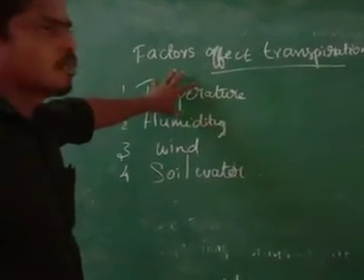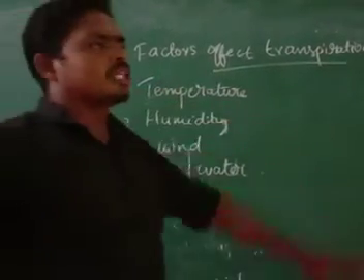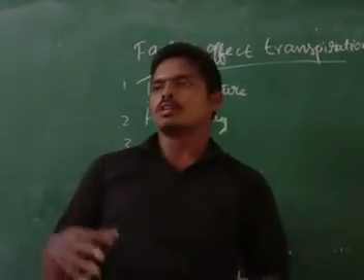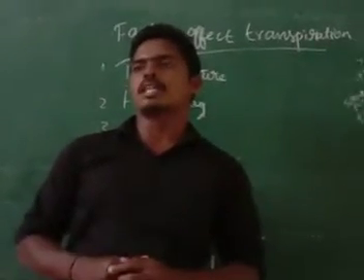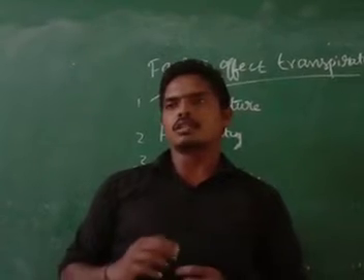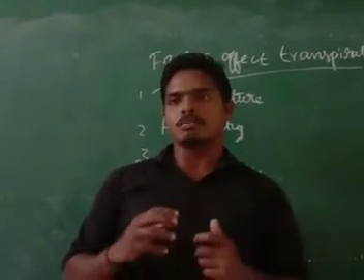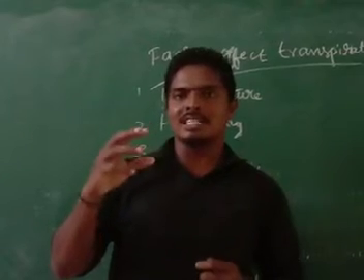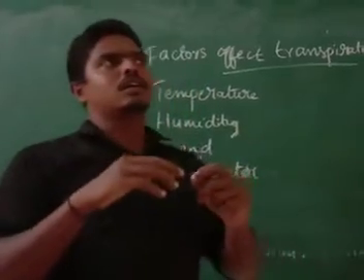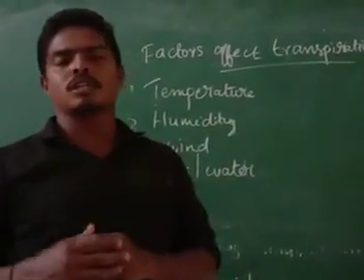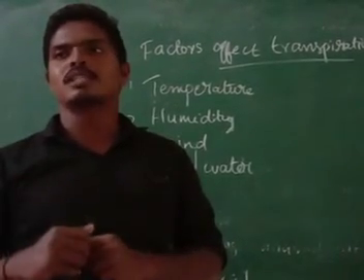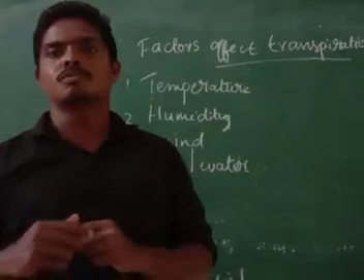So first, if you are taking temperature, if the temperature is high, for example on a hot day, if you look at a plant in the afternoon, I told you the plant seems to be wilting, seems to be unhealthy. That is due to excess loss of water. It means that the uptake of water is less compared to the outgoing water through the leaf. The water going out of the leaf and the water taken by the root should be balanced. If it is not balanced, the plant seems to be wilting, seems to be unhealthy.